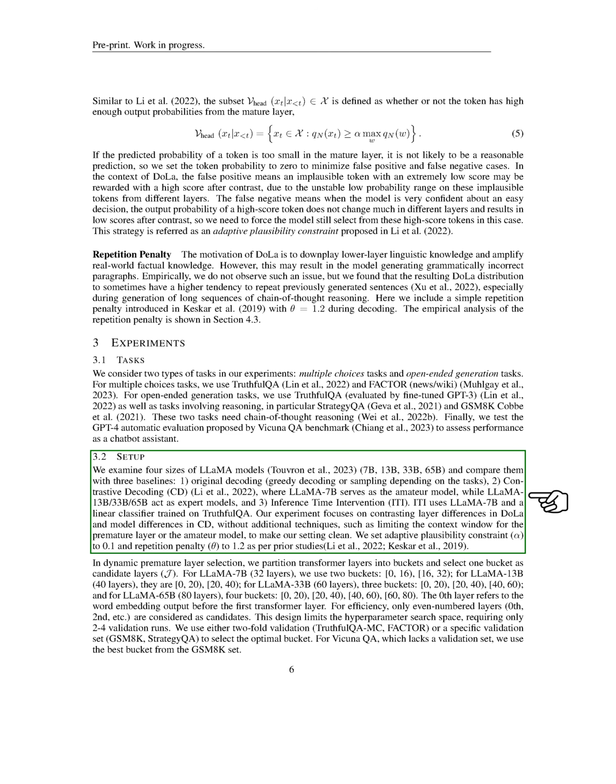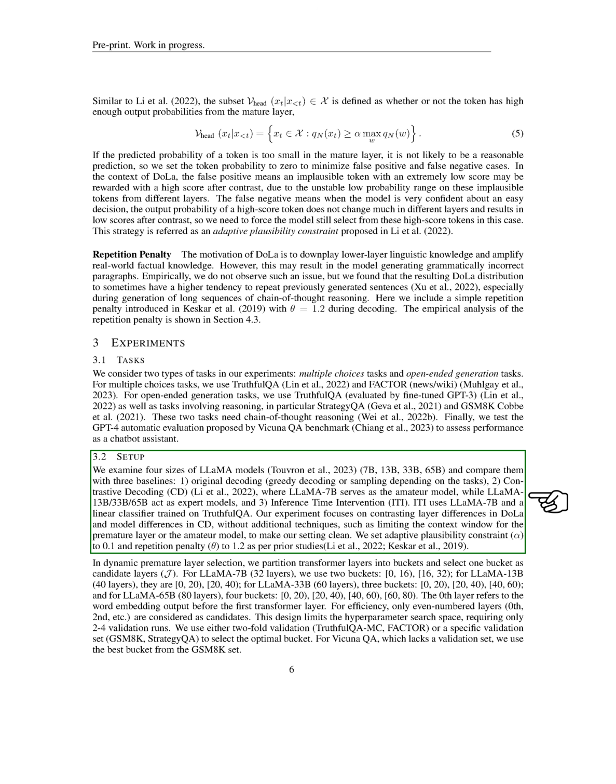Our experiment focused on contrasting layer differences in DoLa and model differences in CD, without additional techniques, such as limiting the context window for the premature layer or the amateur model. We set adaptive plausibility constraint, alpha, to 0.1 and repetition penalty, theta, to 1.2 as per prior studies. In dynamic premature layer selection, we divided transformer layers into groups and selected one group as candidate layers. For efficiency, only even-numbered layers were considered as candidates.